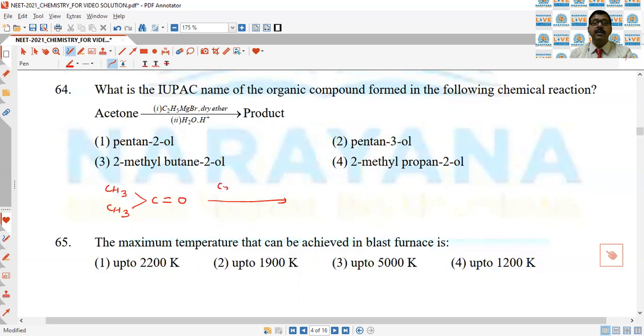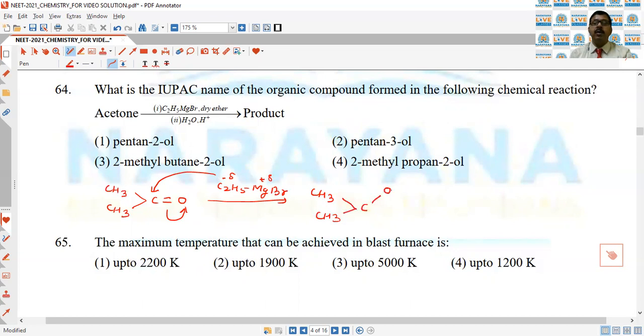When reacted with C2H5MgBr, so this is partial negative part, this is partial positive part. Attack at this positively charged carbon, these electrons are shifted toward this one to give a compound like CH3, CH3,